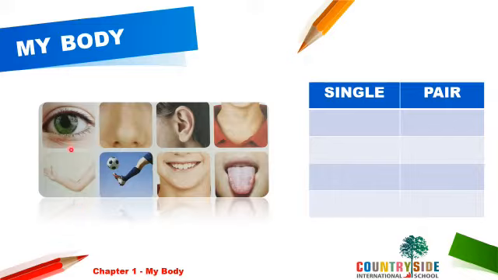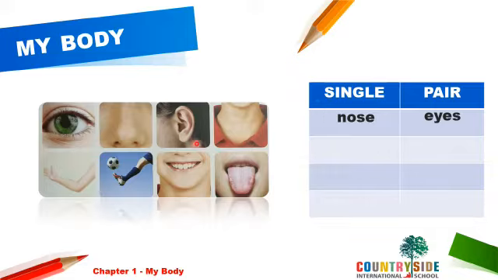See the first one. It is a picture of an eye. But in a human body, do we have two eyes or only one? Yes, we have two eyes. Everybody has two eyes. That means they are in pair. So our answer, eyes, will be written here in pair. Right? Let's go to the next one. Nose. How many noses do we have? Yes, only one. It is a single one. So, nose will come under single.